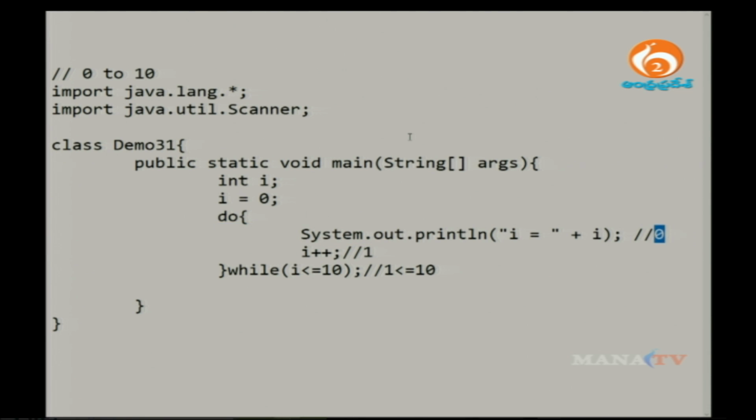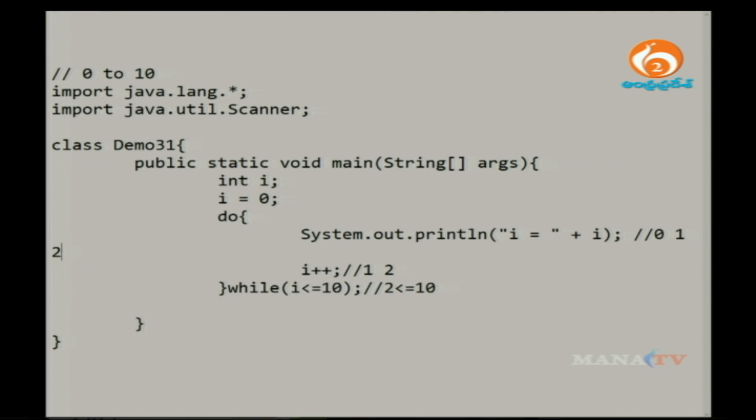Previously the value 0 was printed, followed by the value 1. Then the value of i is incremented to 2, and your condition becomes 2 is less than or equal to 10. Yes, exactly correct. Again it goes to the do block and executes this block of code for the second time, and it prints the value 2. Then the variable is incremented to 3. Now your condition becomes 3 is less than or equal to 10, correct.